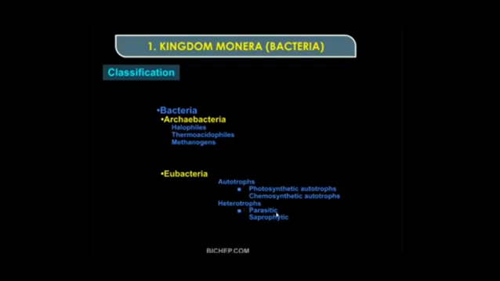Parasitic means they are present inside or outside the other organism, and saprophytic means they depend on the dead and decayed organic matter. So depending on mode of nutrition, autotrophs and heterotrophs. The main 2 are Archaebacteria and Eubacteria. So first we will study about the Archaebacteria. So kingdom Monera, bacteria, the first one we will study Archaebacteria.